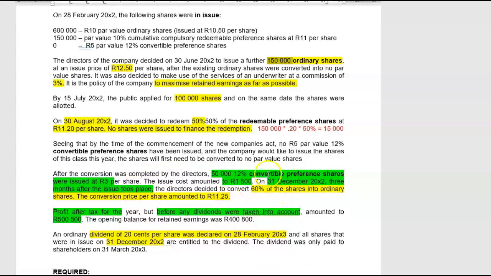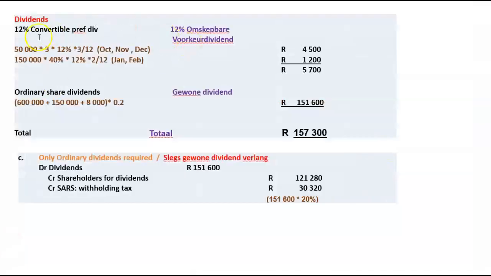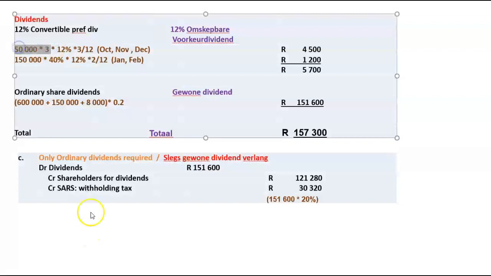So on 30 September, we had issued that initial 150,000 shares. And then 3 months after, we've done the conversion. So that means 50,000 times 3 is 150,000 Rand that we've issued, multiplied by 12% for a 3 month period. And that was 4,500.